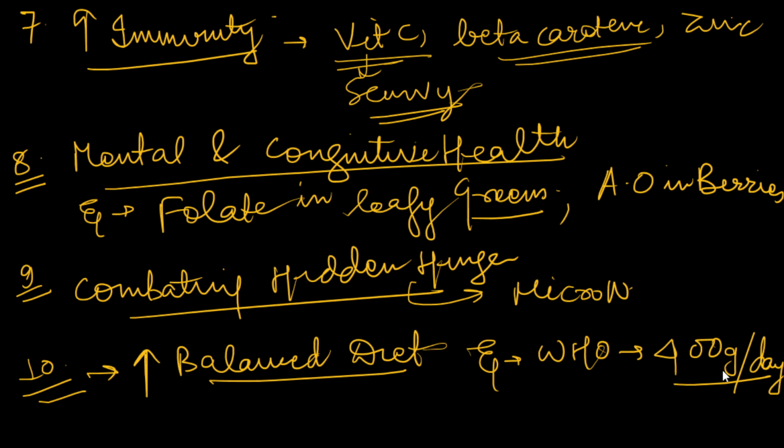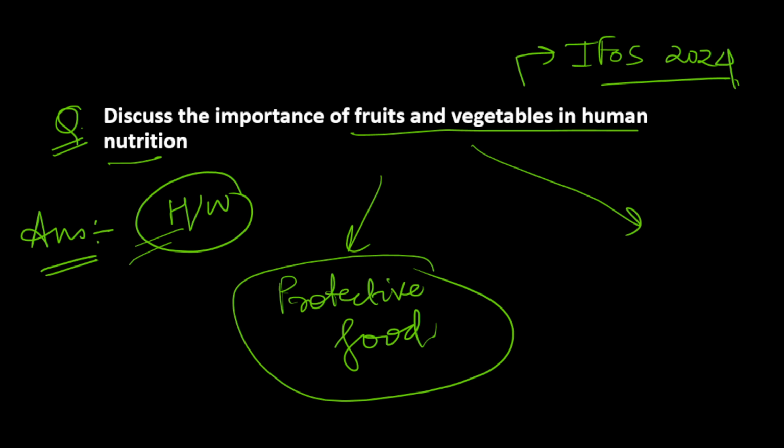Now I think, before watching this video, if you had closed your eyes and tried to generate 10 or 11 points in these types of answers, you could have generated generic points. But writing examples about folate, about the WHO recommendations, about these vitamins and beta carotene, this lingo in your answer enhances your marks and makes it more than a good or average generic answer. So this was about the body part.